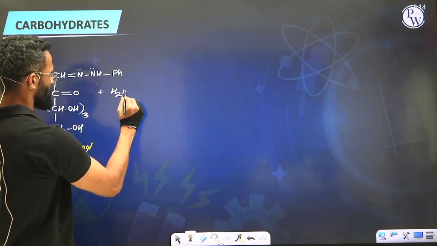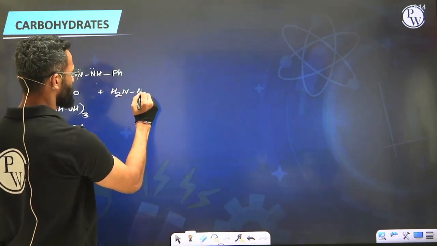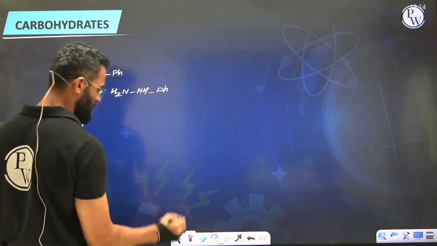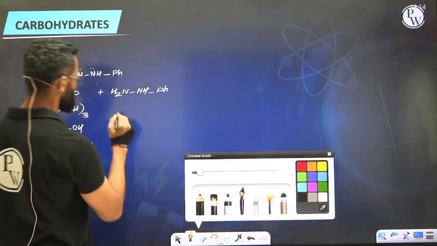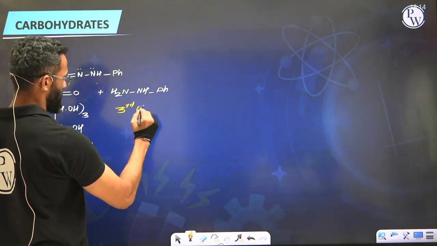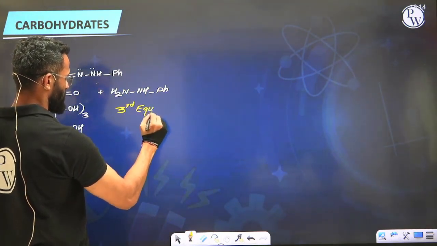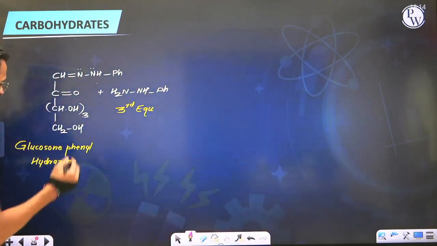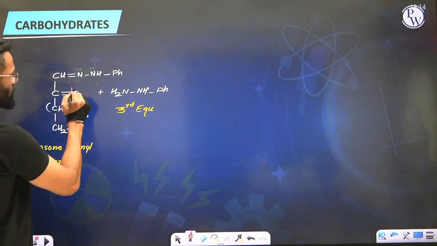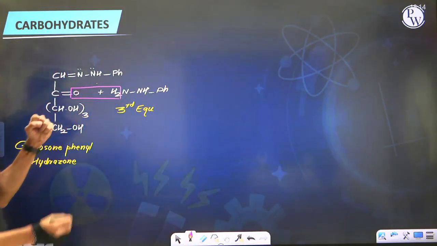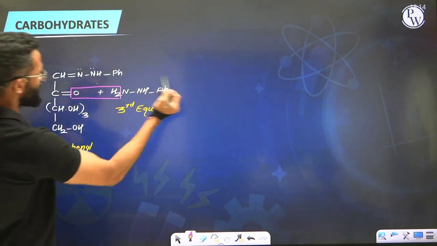So let's say we have NH2NHPh, which is the third equivalent. The third equivalent of phenylhydrazine reacts with glucosone phenylhydrazone, which further undergoes condensation. Elimination of water will give you C double bond NNHPh.